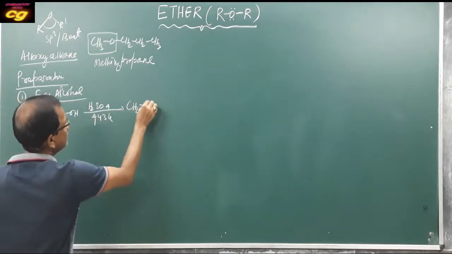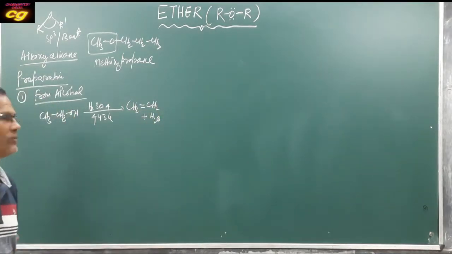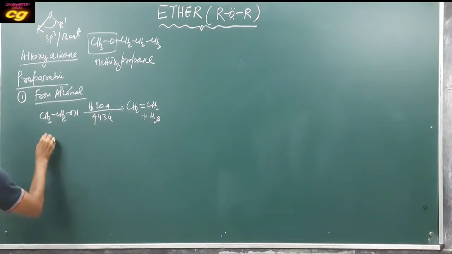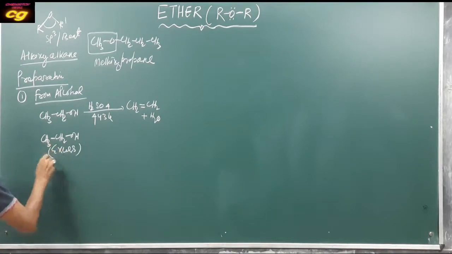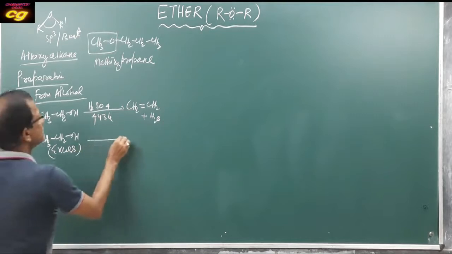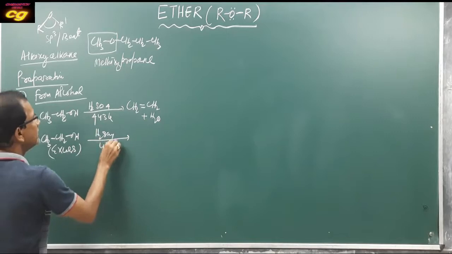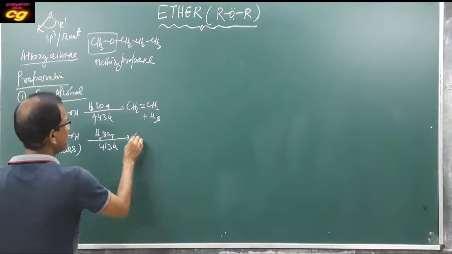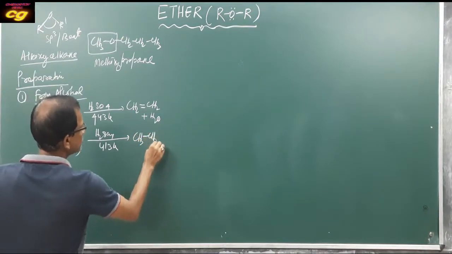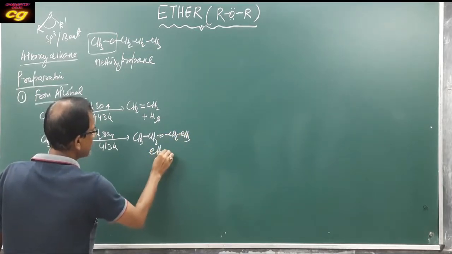It undergoes an elimination reaction, producing alkene and water. But if you take the same alcohol in excess, in presence of the same sulfuric acid at 413 K, a somewhat lower temperature than the previous one, your product is ether, CH3CH2-O-CH2CH3.